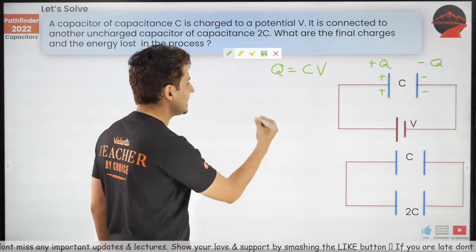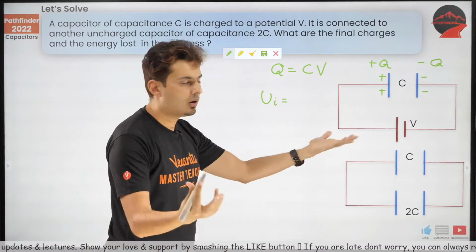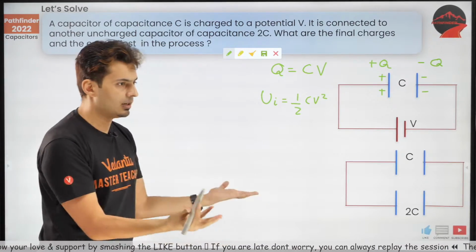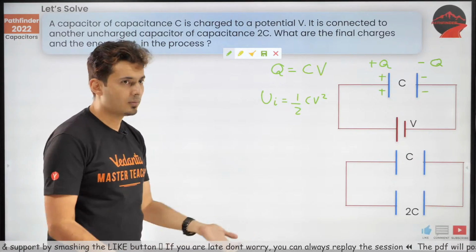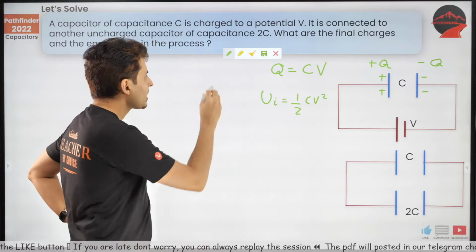All right, next up, what is the initial energy stored in this capacitor? Oh, well, that's easy. That's half CV square, standard formula. I just derived it for all of you a few minutes back. So that's it.